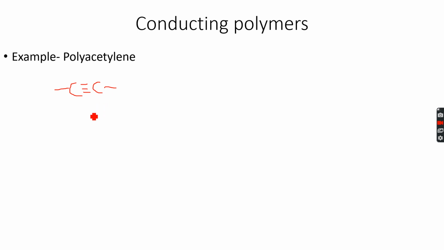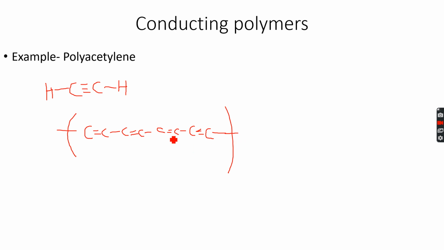Now, what this results in is, when we do a polymerization of, let's say, this is acetylene. When we do the polymerization of acetylene, we get something like this. So we have double bonds within the polymer chain, remember that. As you can see, we have a double bond, single bond, double bond, single bond, double bond, single bond, double bond, single bond.